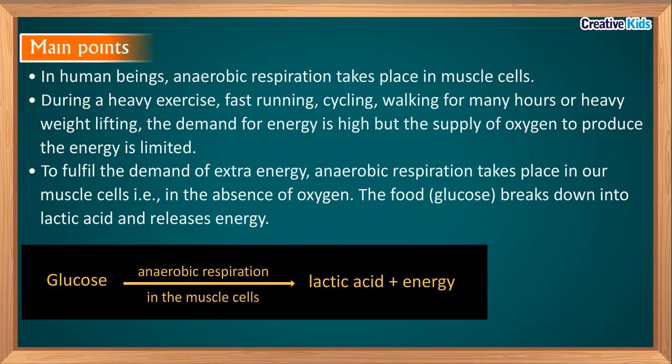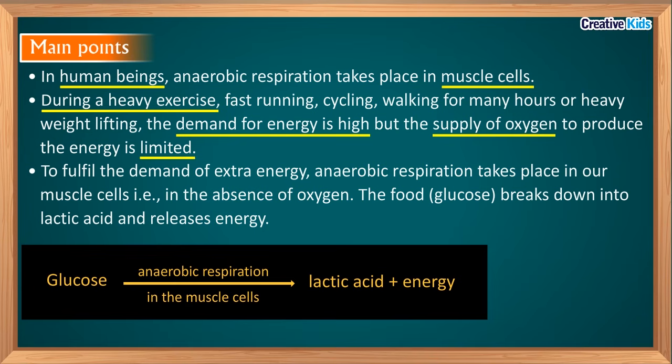Let's quickly revise this concept. In human beings, anaerobic respiration takes place in muscle cells. During a heavy exercise, fast running, cycling, walking for many hours, or heavy weight lifting, the demand for energy is high, but the supply of oxygen to produce the energy is limited. To fulfill the demand of extra energy, anaerobic respiration takes place in our muscle cells, that is in the absence of oxygen. The food, that is glucose, breaks down into lactic acid and releases energy.